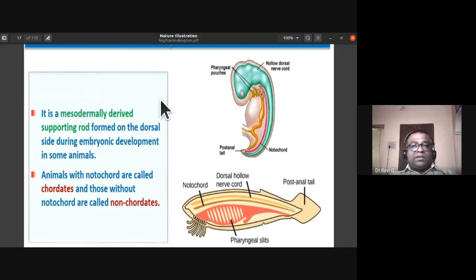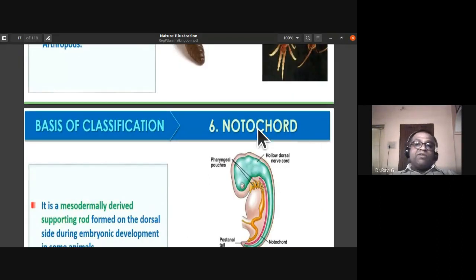The notochord is the next criterion for the classification of animals. It is a mesodermally derived supporting rod formed on the dorsal side during embryonic development in some animals.